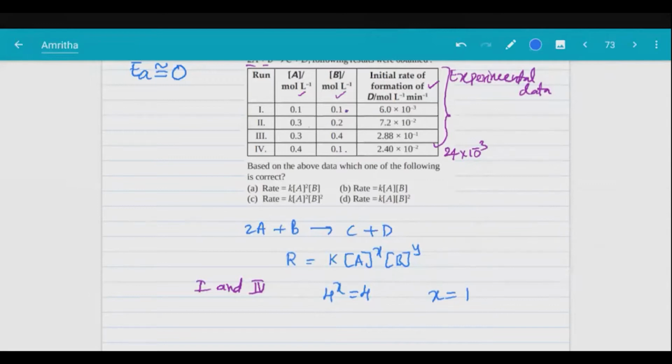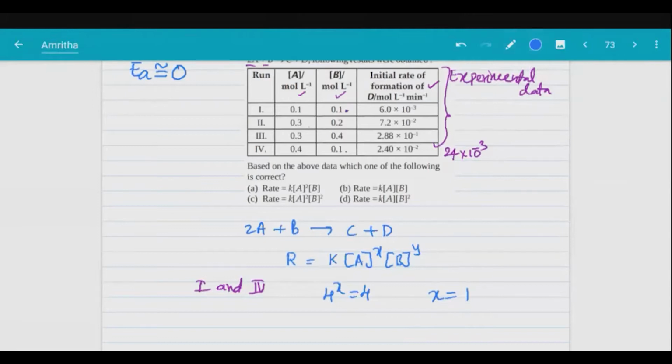Okay. x equals 1. Anybody has any doubt in this? No doubts, right? See, A increased 4 times, so I'm writing 4 power x. B is constant, but the rate increased 4 times. 6 into 4. Look at the values.